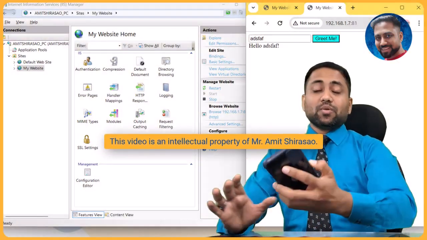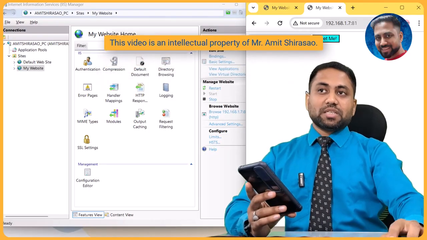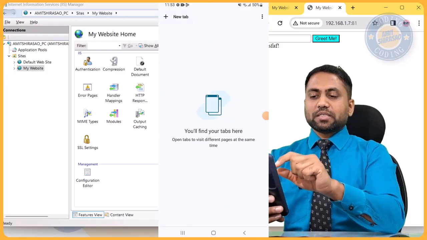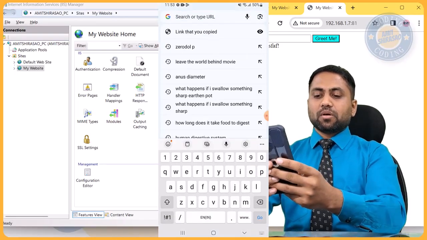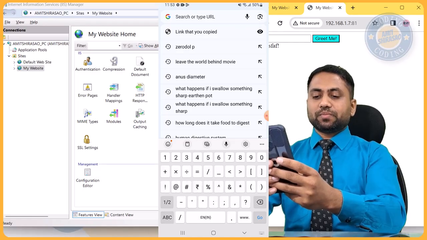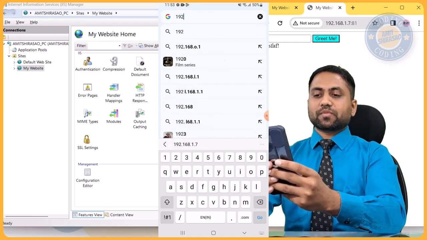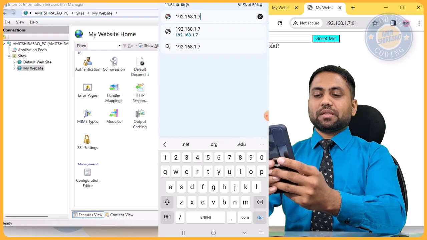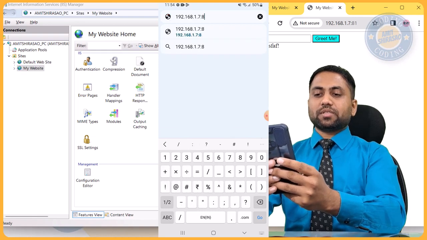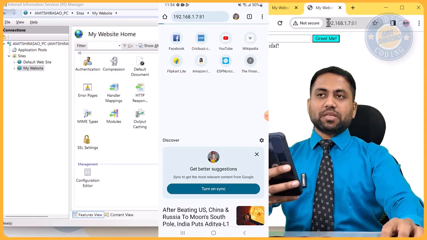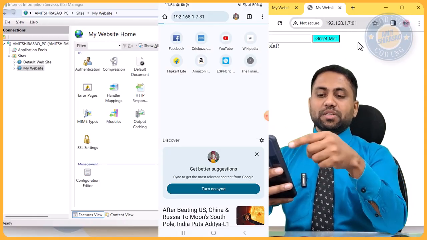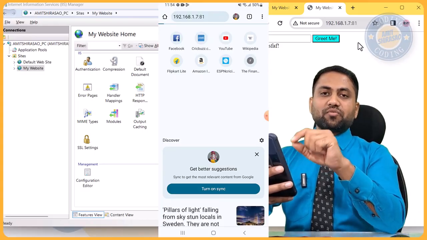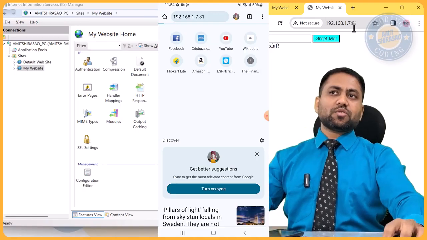It is still working. Now let me show you on my mobile whether I'm able to access the website just like this. Now my mobile screen you are able to see. I'll go to a browser and I'll just type here the IP address, which is 192.168.1.7, then colon 81, which is a port number. Means I'm just typing this whole thing over here, and then it should appear to me over here. So as you can see, it's not able to find it. Do you know the reason why? Because this port is still not opened by me.